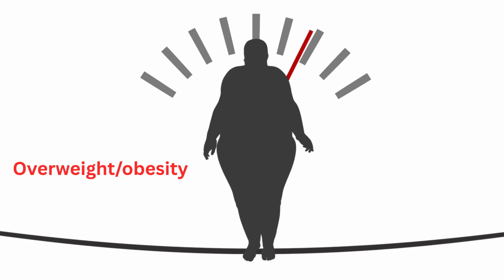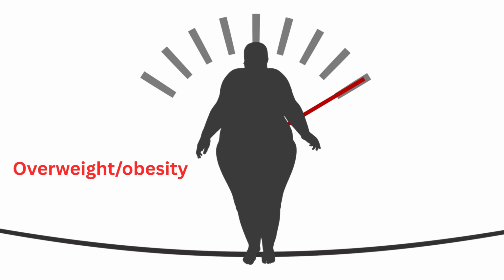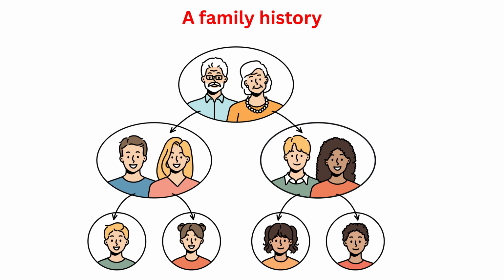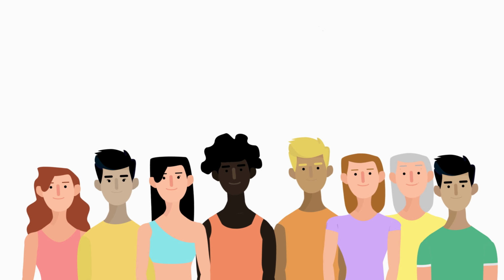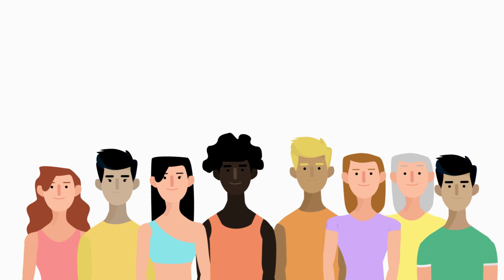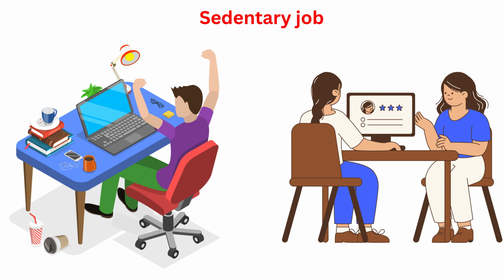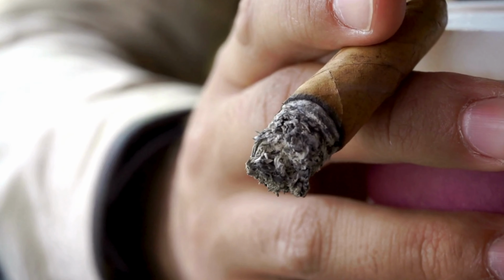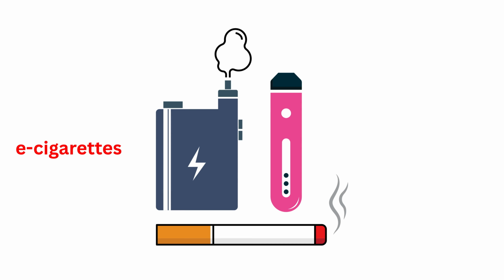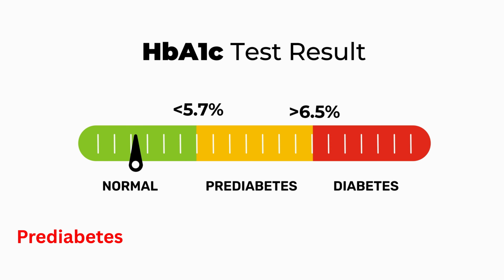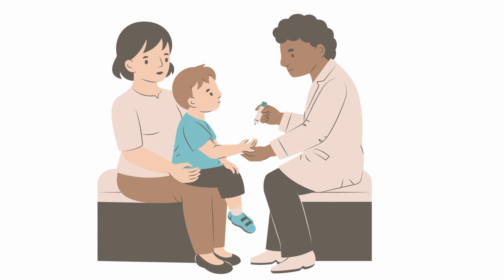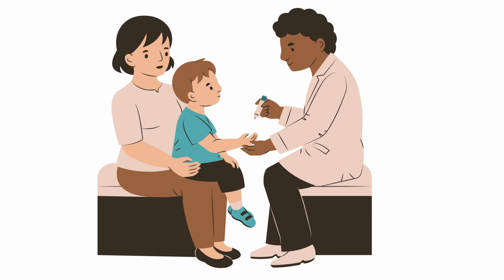Risk is higher if you have overweight, obesity, or a large waist, are 35 plus, have a family history, are African American, American Indian, Alaska Native, Asian American, Hispanic, Latino, or Pacific Islander, are physically inactive, sedentary job or mobility limits, smoke or are exposed to secondhand smoke, including e-cigarettes, have prediabetes, or had gestational diabetes. Children and teens can develop type 2 diabetes too, but risk rises with age.